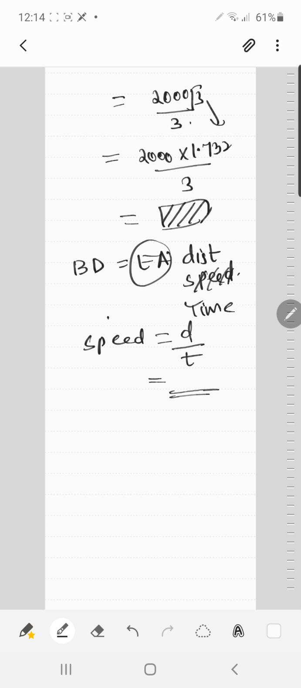Yes, the time is given in seconds, and if you want to make it in hours, you know very well how to convert seconds into hours. You have to divide by 60 into 60, that is 3600 to make it into hours. And distance you will get it in, I guess distance is in meters. So you keep it meter per second, that is fine.